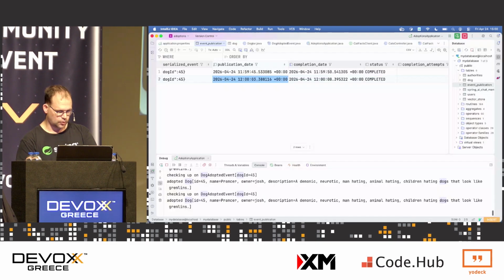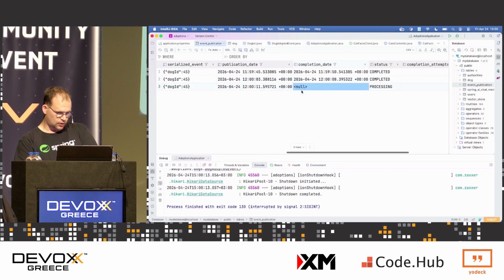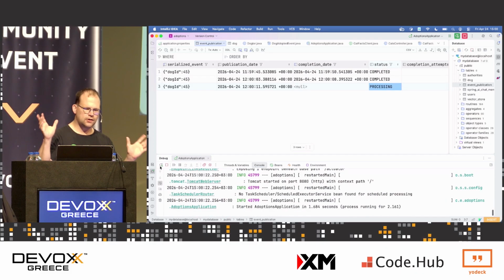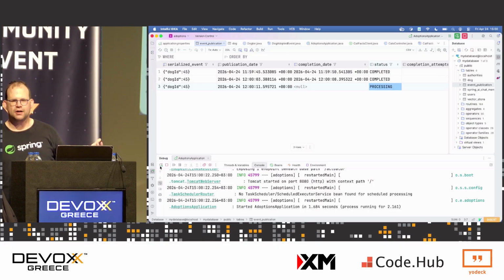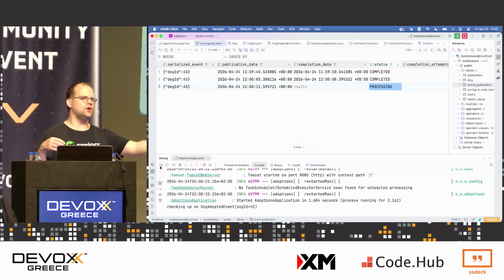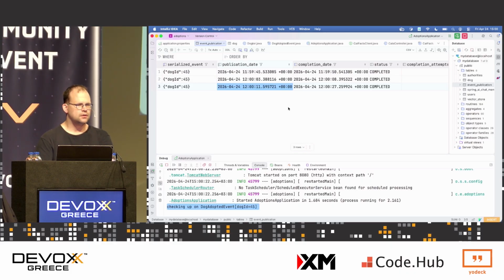Let's do it again. Publish, post, refresh. Completion date is null and it's processing, right? Wait 5 seconds, okay, refresh, there it is. Do it again. Post, restart, okay? It's not there. I killed the JVM. There's no completion date and it's processing. But now I've lost the state, haven't I? But that's okay. Spring Modulith is using the outbox pattern. That table is meant as a transactional ledger that I can use to reconcile the state, okay? So you can see that when I restarted the application, it replayed the missed messages. It's eventually consistent. So that's nice.